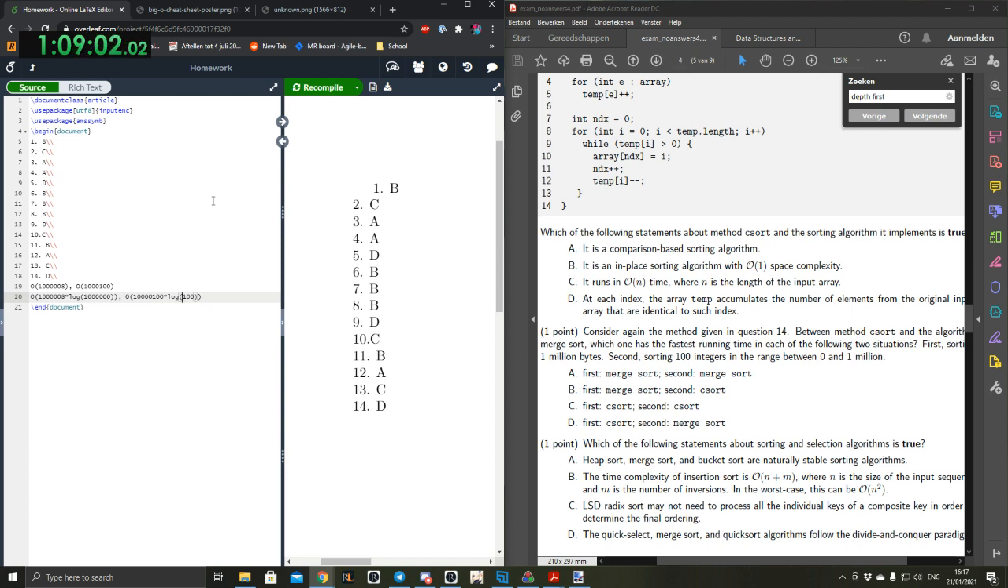Oh yeah, I see, it's a larger range. So in the first case, the radix sort will be faster, and in the second case, merge sort would obviously be faster. So D. Yeah, so the answer is D.